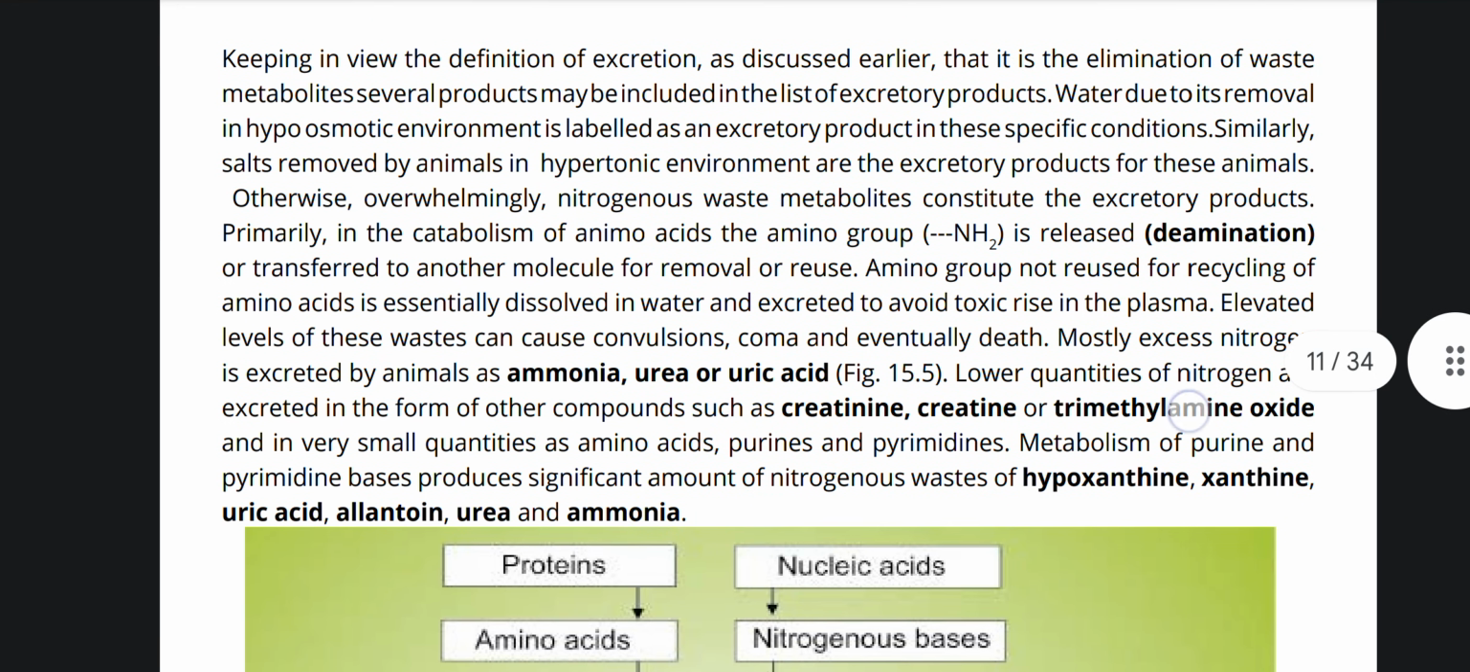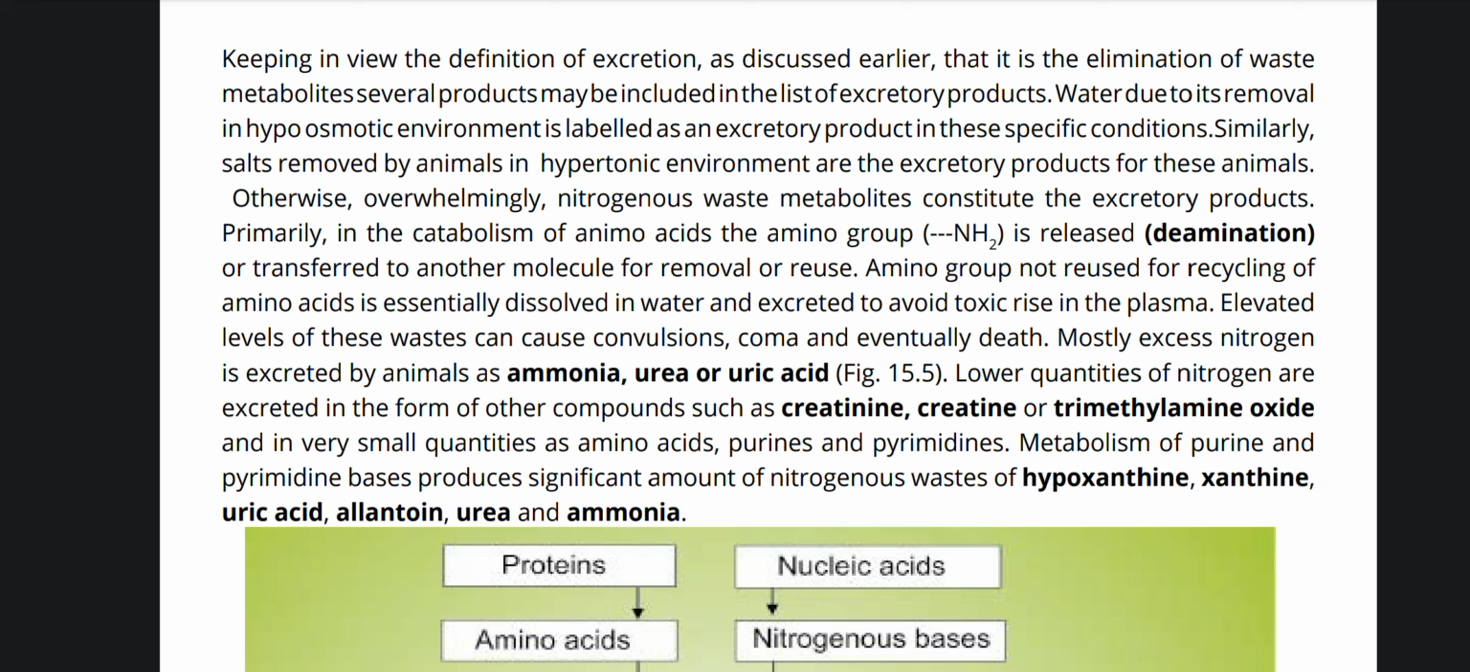Keeping in view the definition of excretion I discussed earlier, that it is the elimination of waste metabolites, several products may be included in the list of excretory products. Water, due to its removal in hypoosmotic environment, is labeled as an excretory product in these specific conditions. Similarly, salts removed by animals in hypotonic environment are the excretory products for these animals. Otherwise, overwhelmingly, nitrogenous waste metabolites constitute the excretory products.